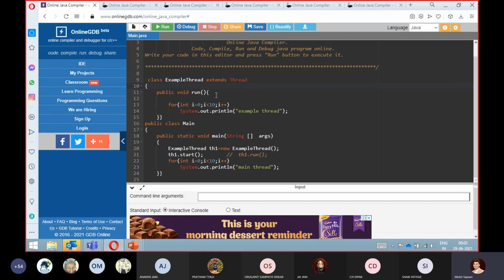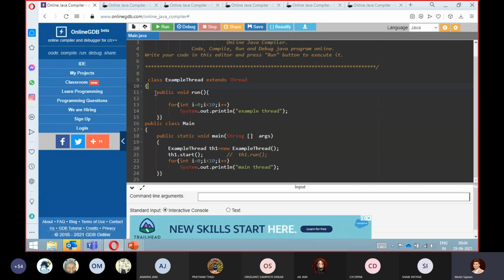Okay. So in this program, you can see that I have created a class known as ExampleThread, which is inheriting the Thread class. It means I have created a thread class. And what I have told you is that it is mandatory, if you want to perform the functionality of your run method, to override this method.